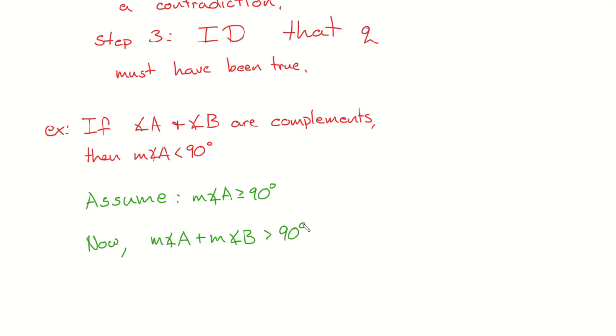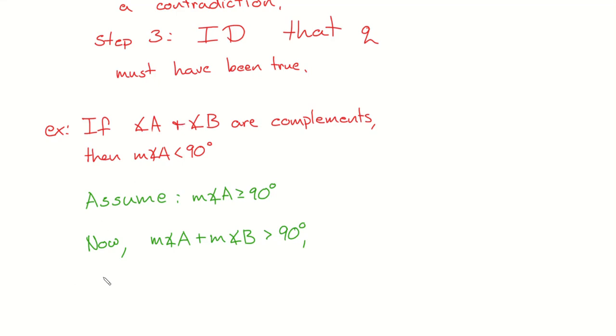But here's the issue. What do we say A and B were to begin with? They add up to 90, and that was our original hypothesis. And this is a contradiction, right? Because this says they don't add up to 90, they add up to more than 90. Does that disagree with our hypothesis? Yeah. We contradicted it, right? So if the assumption leads to a falsehood or a contradiction in your hypothesis, you're good.